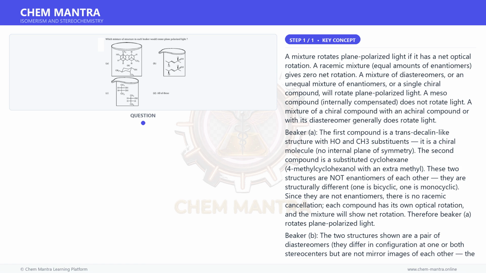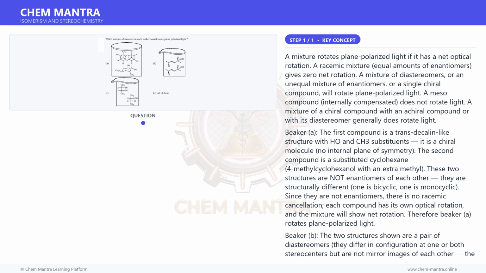Beaker B. The two structures shown are a pair of diastereomers. They differ in configuration at one or both stereocenters but are not mirror images of each other. The Cl stereocenter is inverted but the O stereocenter appears the same, or vice versa. Diastereomers have different physical properties and different specific rotations. They are not enantiomers, so their rotations do not cancel. The mixture of two diastereomers will generally rotate plane polarized light. Therefore, beaker B rotates plane polarized light.